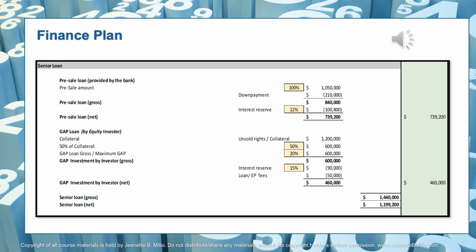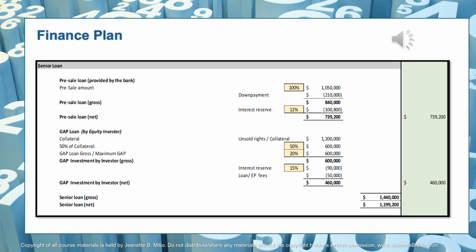The finance plan would include the senior loan, and the senior loan is split up between the pre-sale loan and the gap loan. The pre-sale loan is provided by the bank, so our $1,050,000 is the loan amount we're looking at minus the down payment of $210,000. So the total loan amount here that the bank will provide is $840,000. The interest reserve of 12% of that, 12% of $840,000, is $100,800. And deducting this, we would be left with $739,200, which is an amount available for us to cover our production costs.